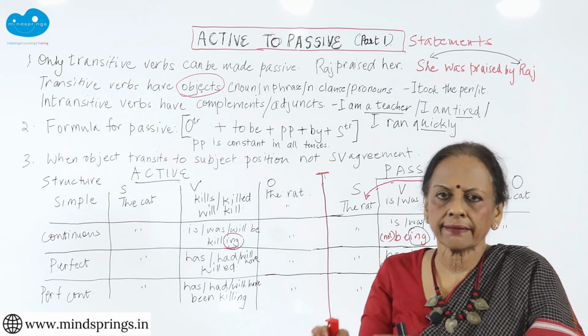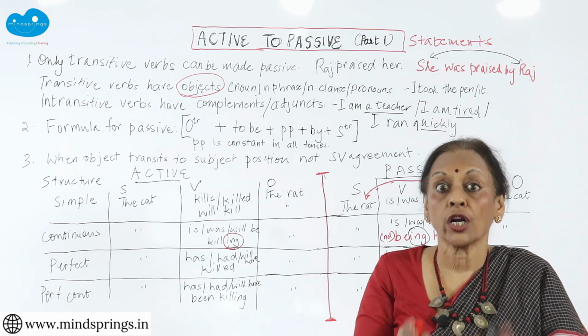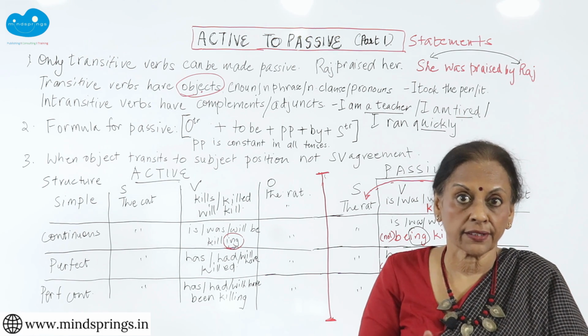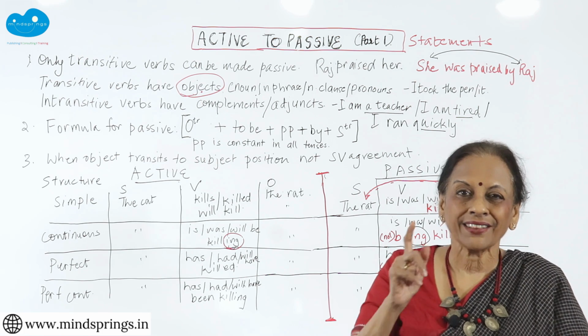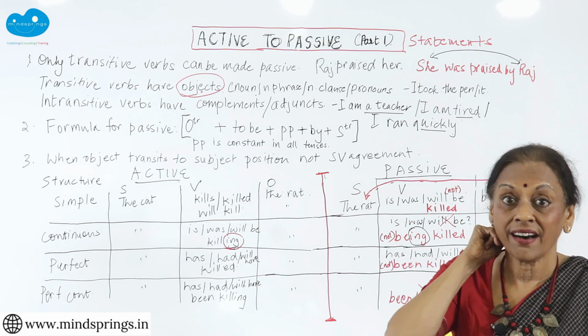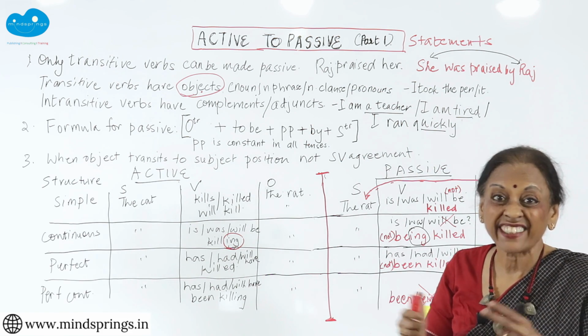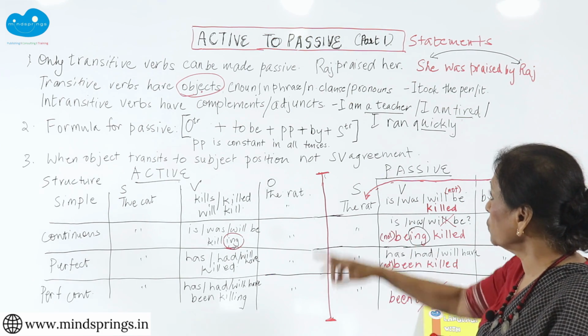If you have something like that immediately after the verb, you ask the question what to the verb, and you get this noun as your answer, it is a transitive verb. And those verbs can be put into the passive voice. Those sentences can be put into the passive voice. Now, when you say passive voice, what are we doing?